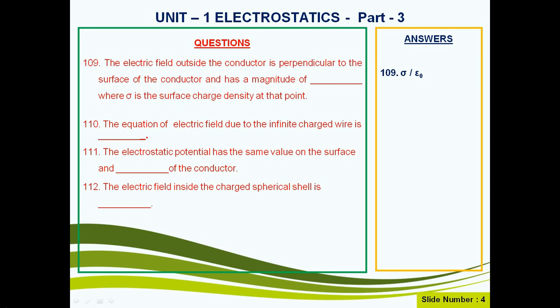Question number 110. The equation of the electric field due to the infinite charged wire is given by E vector is equal to 1 by 2 pi epsilon naught into lambda by r into r unit vector. Question number 111. The electrostatic potential has the same value on the surface and inside of the conductor. Question number 112. The electric field inside a charged spherical shell is 0.